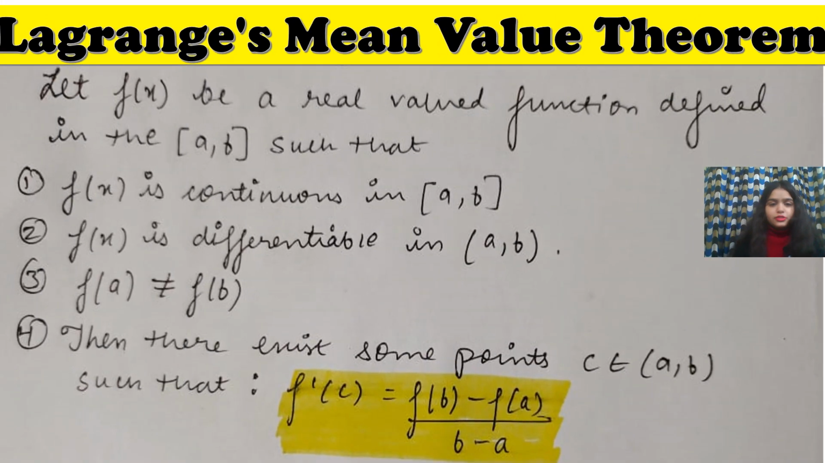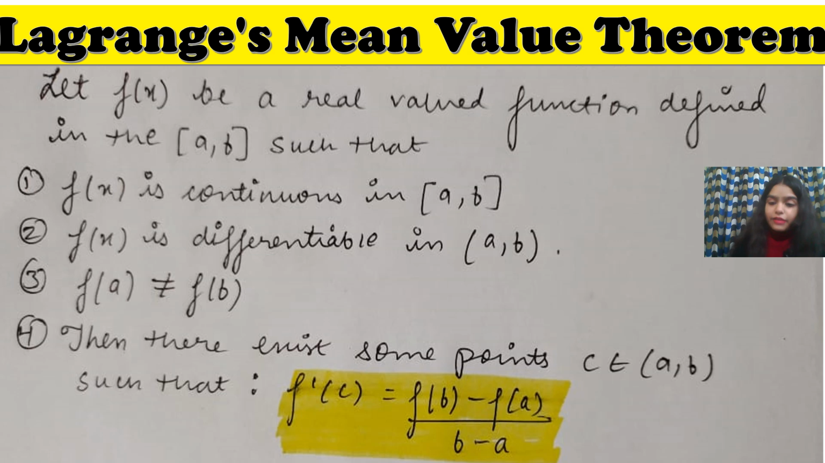So this you would be able to understand in simple points. Here is the summary of what I have told you in the previous slide. The Lagrange's mean value theorem is the exact version of it, explained here in very simple language. Here it is, the Lagrange's mean value theorem. Let f of x be a real valued function defined in the interval a comma b such that f of x is continuous.